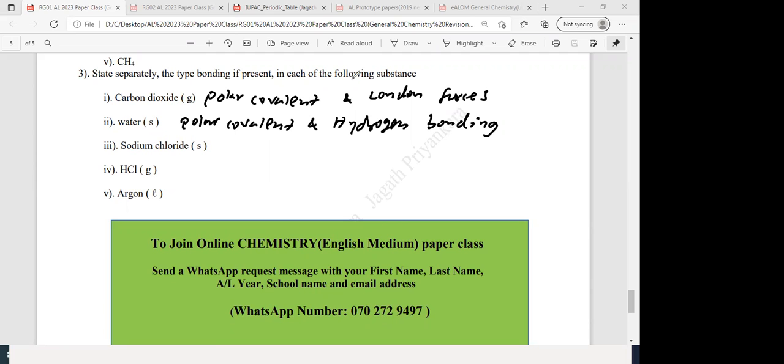Most of the papers, the students haven't done it properly. Remember, sodium chloride has ionic bonding. Are there any other forces other than ionic bonding? You are correct. Only ionic bonding. So sodium chloride has no secondary interactions. If you can put an arrow and write no secondary interactions in NaCl.